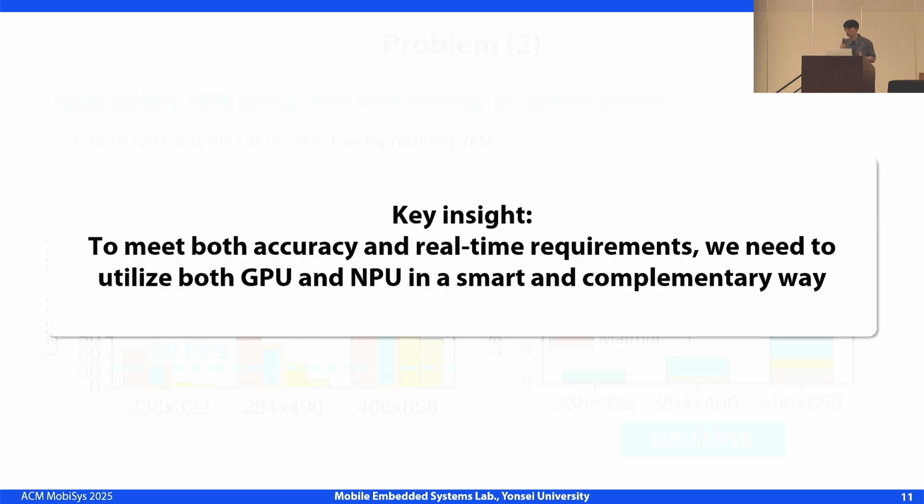So, as we've seen, neither the GPU nor the NPU alone can meet both accuracy and real-time requirements for VFM inference. This leads us to our key insight. We need to utilize both GPU and NPU in a smart and complementary way. Specifically, NPUs are highly effective, even achieving real-time for low-resolution images, which can be considered as small data, while GPUs are more efficient for large, high-resolution data. By combining their strengths, we can overcome the limitations of single-processor approaches.